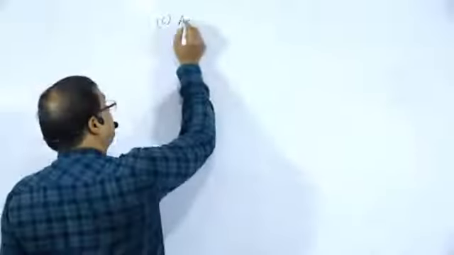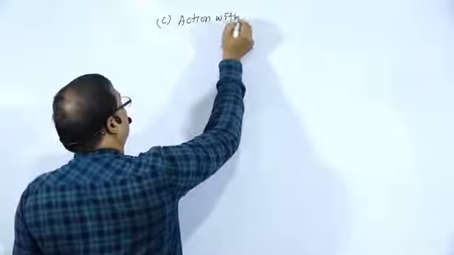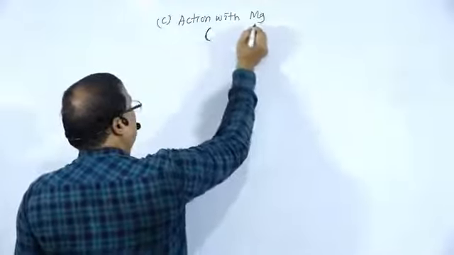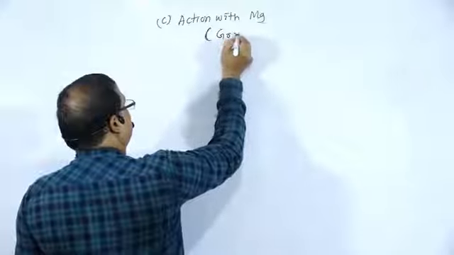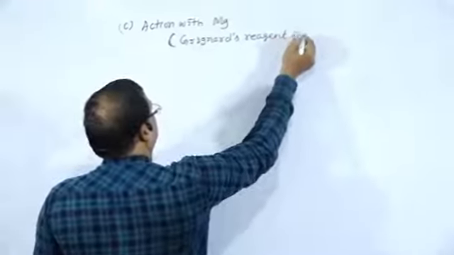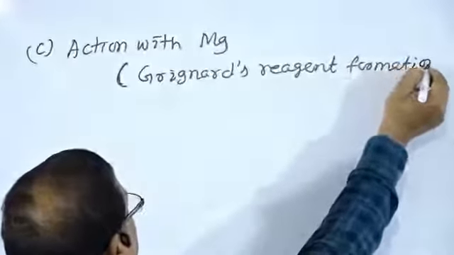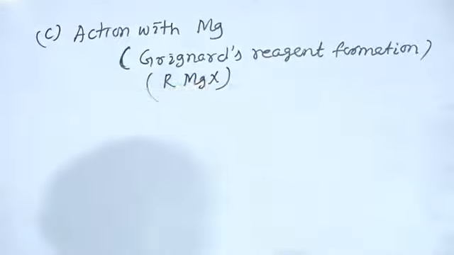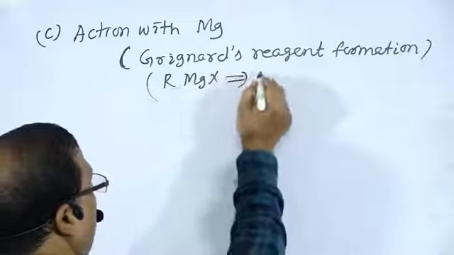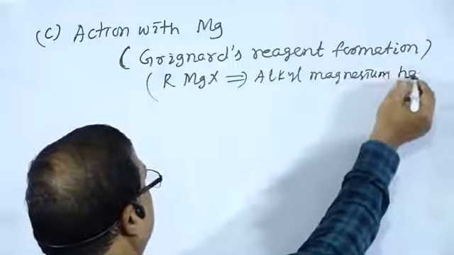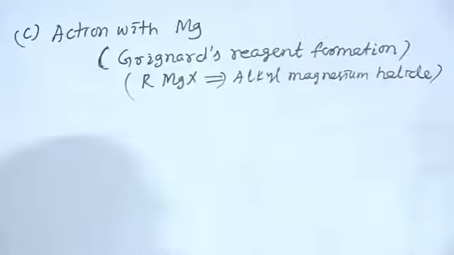Next one is action with magnesium metal, and in this reaction there is the formation of Grignard's reagent, RMgX, which is known as alkyl magnesium halide.